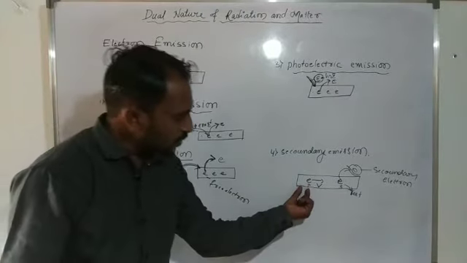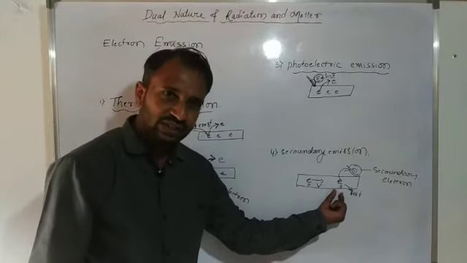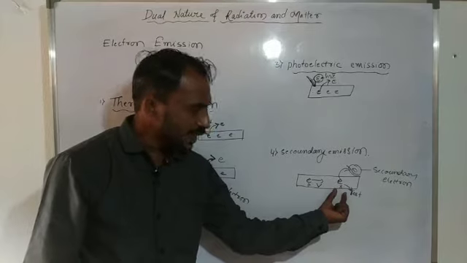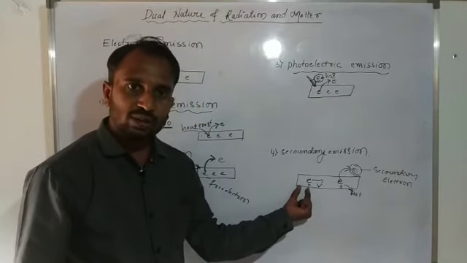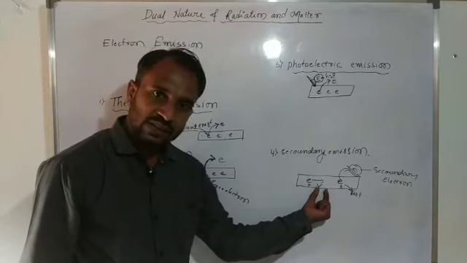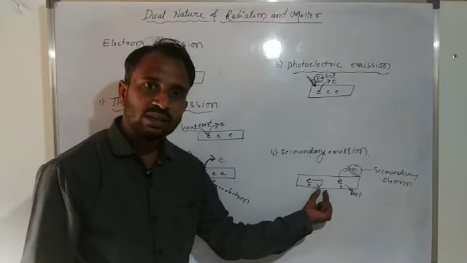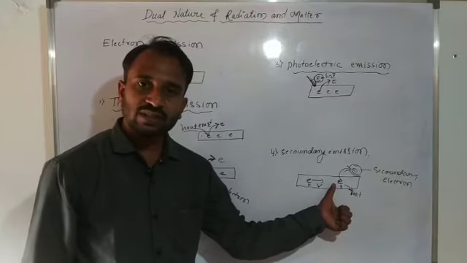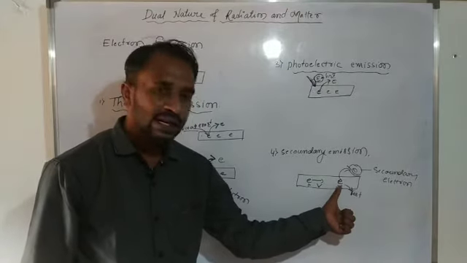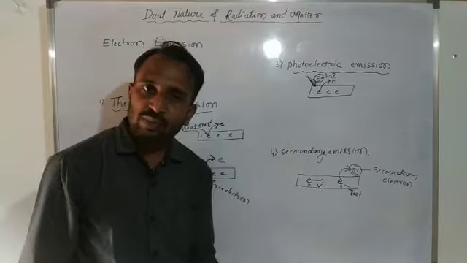The secondary electron is at rest, and the primary electron is moving with a maximum velocity, so the first electron collides with the second electron and the second electron absorbs a maximum amount of energy.